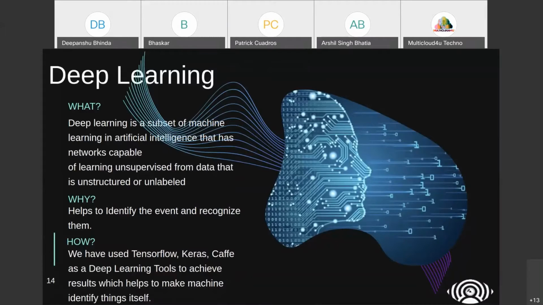We take the images of apple and orange, and in our mind we use our senses to learn it. We have used libraries like TensorFlow, Keras, Caffe as deep learning tools to achieve results which help to make the machine identify things by itself without telling it this is an object, this is a face, and so on.